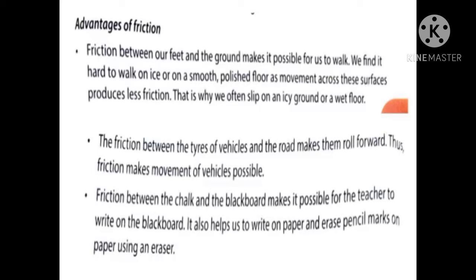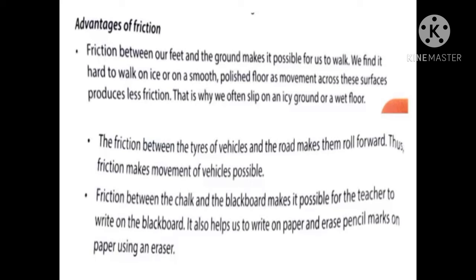Friction between the tire of the wheel and the road makes the wheel roll forward. Thus friction makes movement of the vehicle possible. Most of the time we have seen our tires having thorn-like structures on their body, right? We have rough structures on the body of a tire.